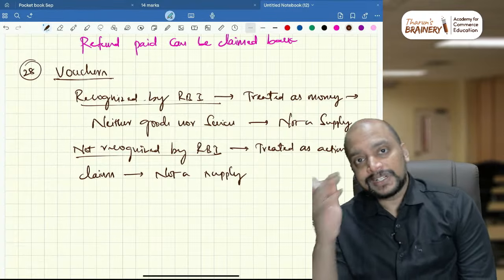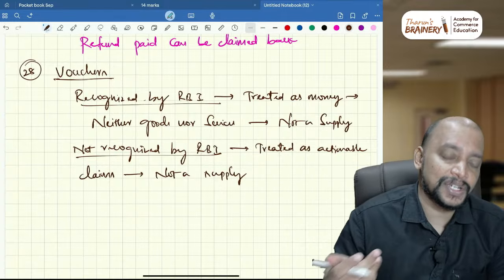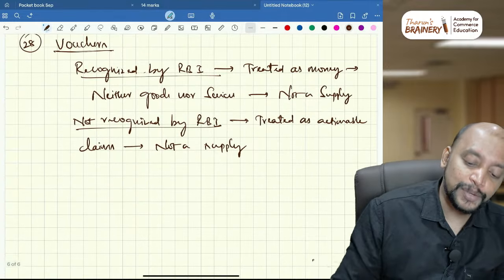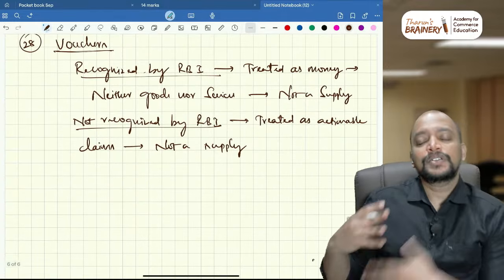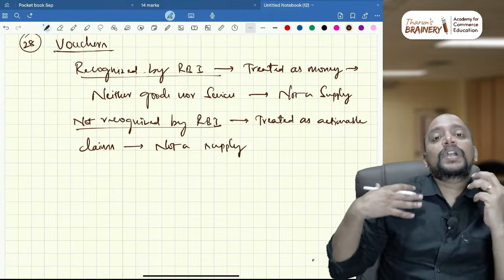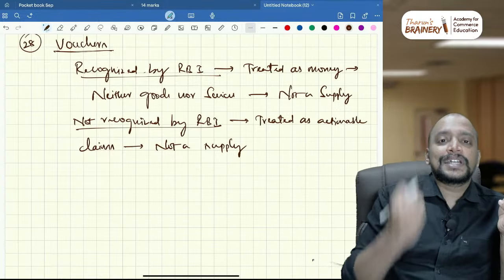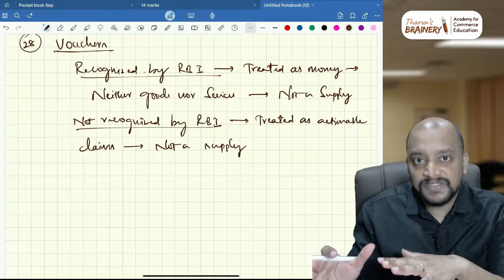So on sale of vouchers there is no GST, but on the agency commission there is. If I am selling the vouchers on a principal to principal basis, there is no GST liability. What if I am selling on agency basis? I get the agency commission, and on that agency commission and other charges, GST will be payable.